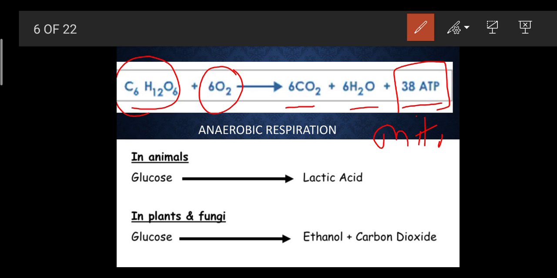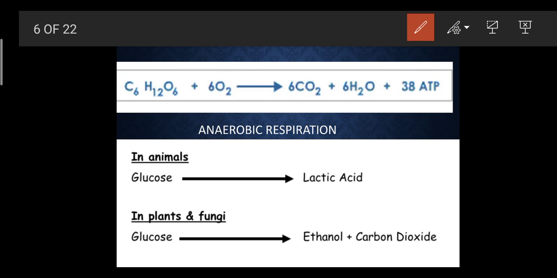Mitochondria is responsible for breaking down of the glucose completely, glucose completely, and this reaction occurs in the mitochondria, where it releases around 36 ATP and 2 ATP in the cytoplasm region. So together they constitute 38 ATP. This was related to aerobic.